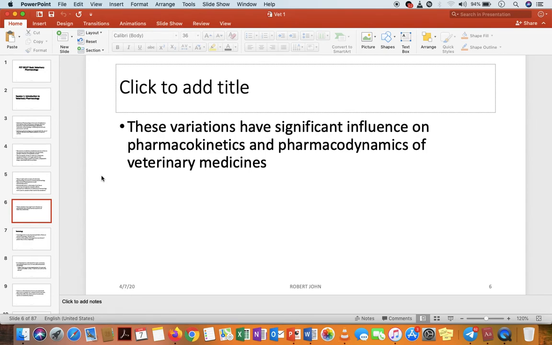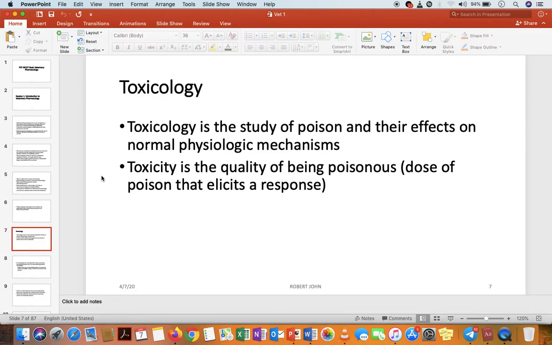These variations have a significant influence on pharmacokinetics and pharmacodynamics of veterinary medicine. So the species variations are very important to understand when you are talking of pharmacokinetics and pharmacodynamics of veterinary medicines. Later on, we will discuss in detail about these species variations. Right now, let us come into some other definitions of important terms that are going to be used continuously during our discussion. Let us begin with the definitions of toxicology.